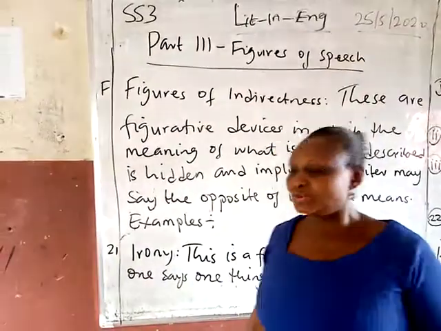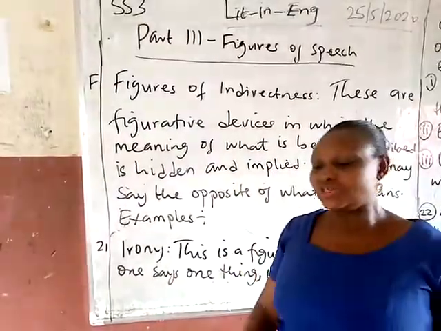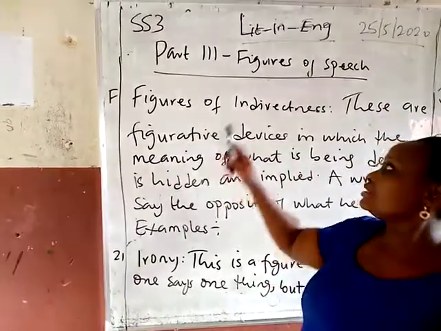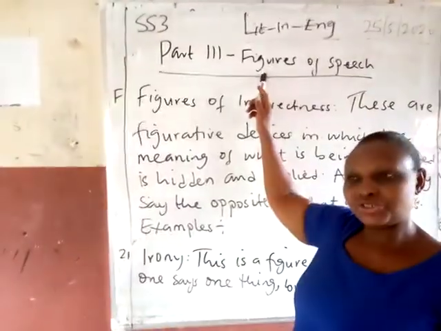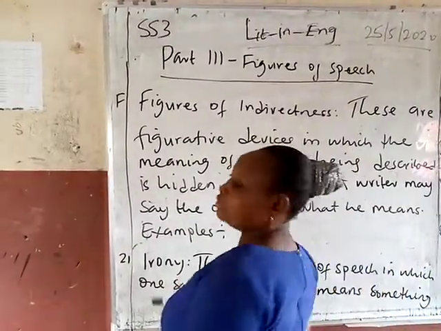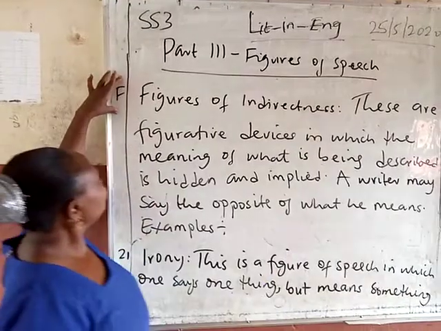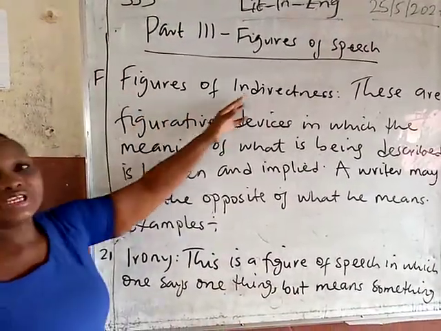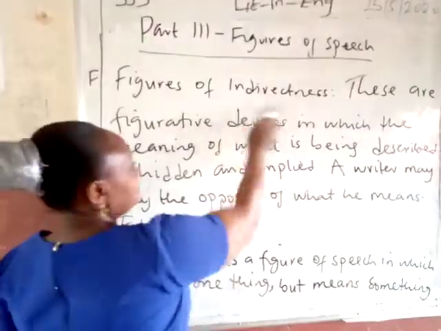Once again, we're back to look at figures of speech in literature. We've looked at the first part, second part, and now this is the third and last part of figure of speech we are going to treat here. From the list, we are now on number F, which is figures of indirectness, the last part of it.